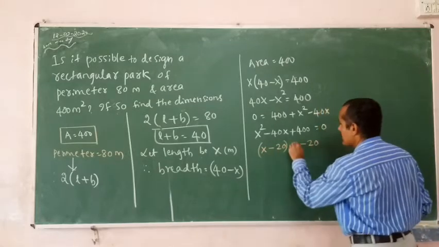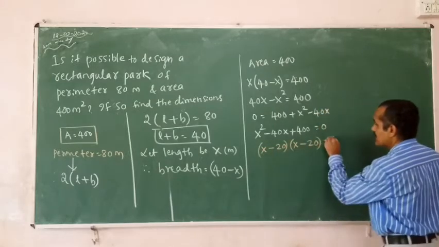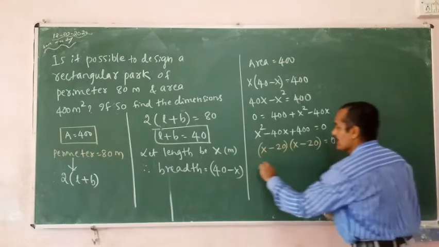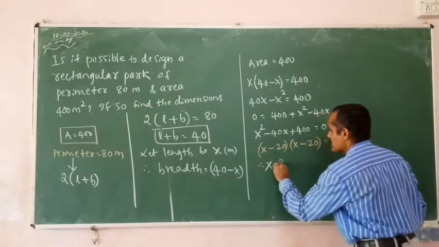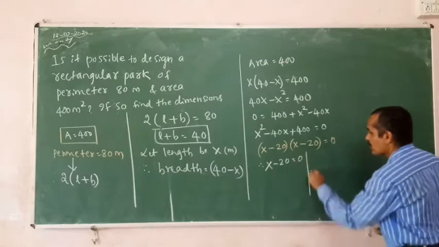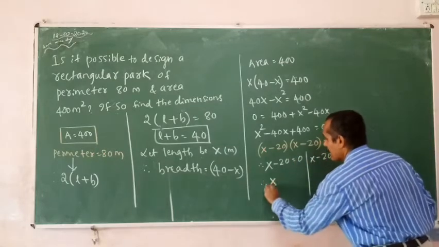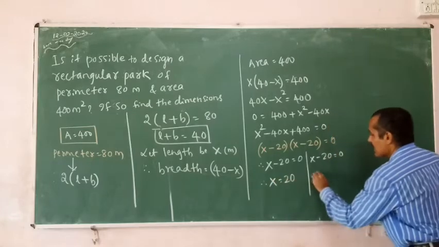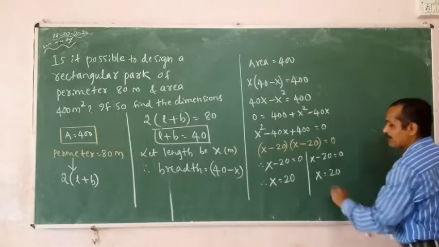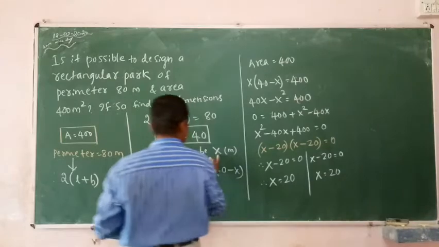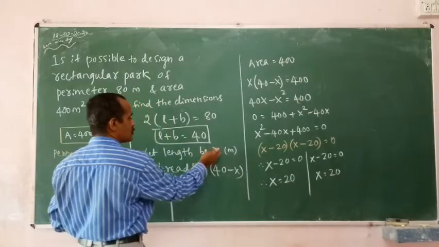x minus 20 into x minus 20 is equals to 0. Therefore, x minus 20 is equals to 0, therefore x is equals to 20, and x is also equals to 20. That means length is equals to 20.